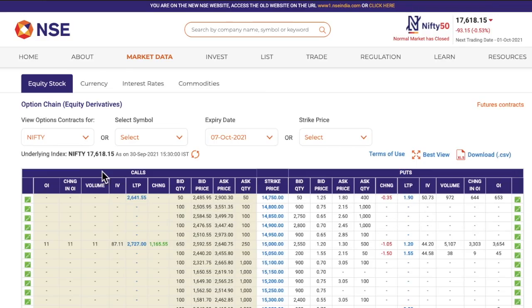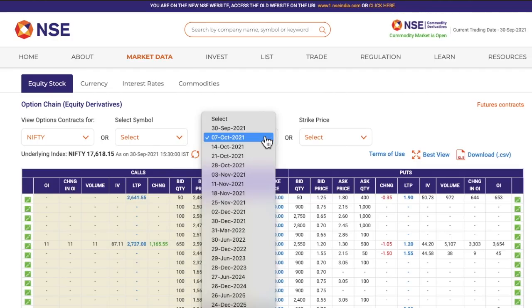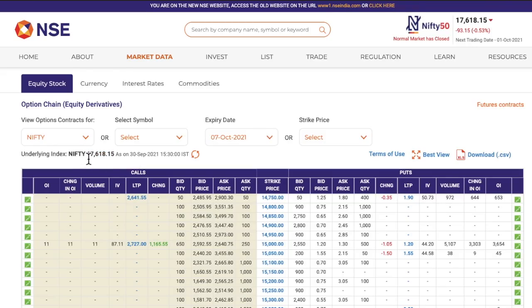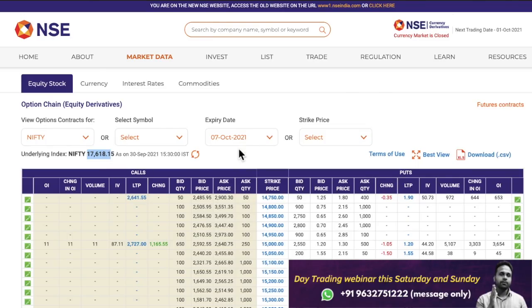Now if I'm an option seller and my view is bullish about the market, then I will sell put option of Nifty. Traders, I'm just taking Nifty as an example here. You can use the same concept to select strike price if you're trading in Bank Nifty. Even in stock options, if you're trading, you can use the same method. Not just weekly expiry, even for monthly expiry, the concept you're learning today is the same. Okay. Now I feel Nifty will not go below 17,600 level by the next expiry. So I have decided to sell put option.